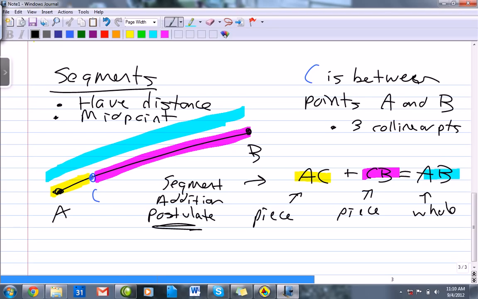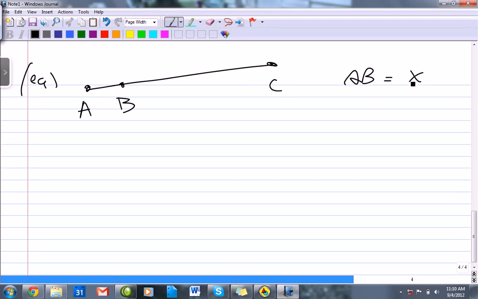Let me build from there. So let's look at a numerical example. I'm going to give you a little segment here, and let's quantify this. So we'll call that A and B here, and we'll put C there. And let's say AB is X, and BC, let's say, can be 3X plus 6. And let's say AC, the whole, is, I don't know, 24.